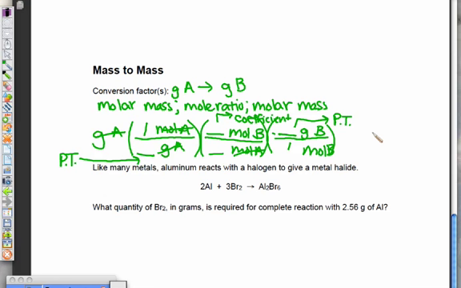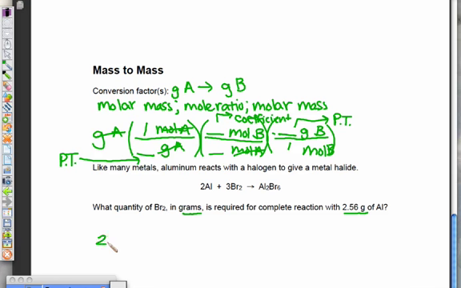So let's do a specific problem here. Like many metals, aluminum reacts with a halogen to give a metal halide. So we have this equation as a balance. Let's check. 2 aluminums, 2 aluminums. We have 6 bromine, 6 bromine. So it is balanced. So what quantity of bromine in grams, so they want the answer in grams, is required for a complete reaction with 2.56 grams, again, of aluminum.